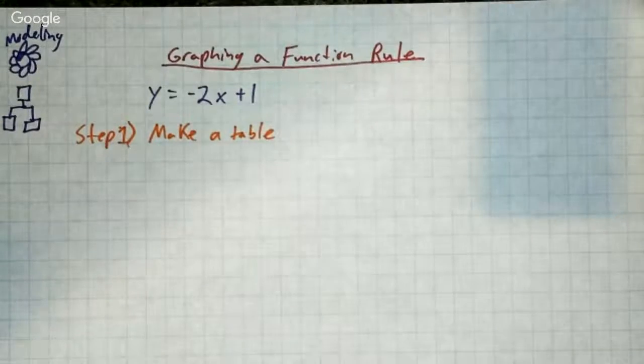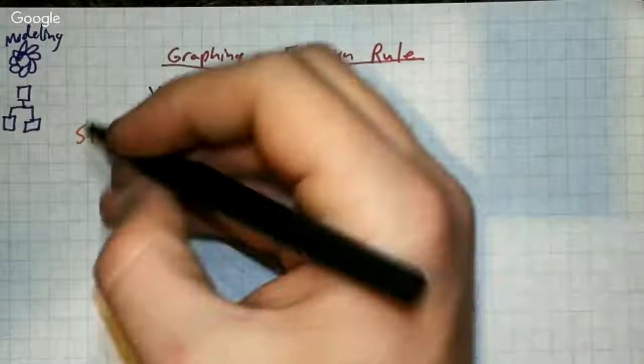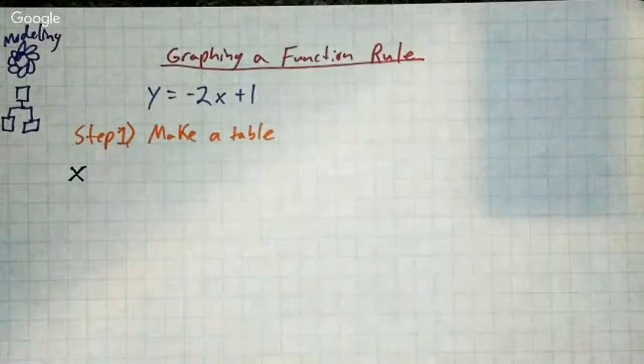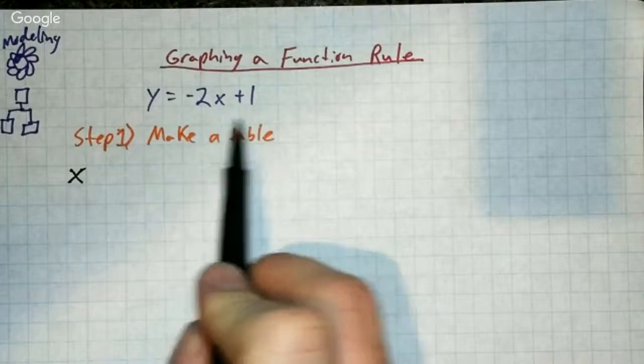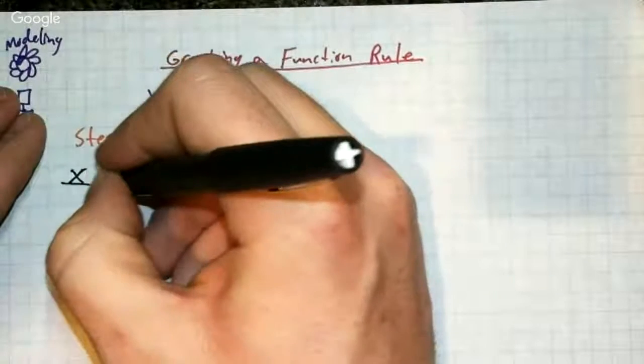So step one is always going to be to make a table. And this is sort of us following these clues. My table is going to have x on one side, because x is our independent variable. If you look up here, y is dependent on what happens to x. So x is our independent variable. So that's going to be one side of our table.